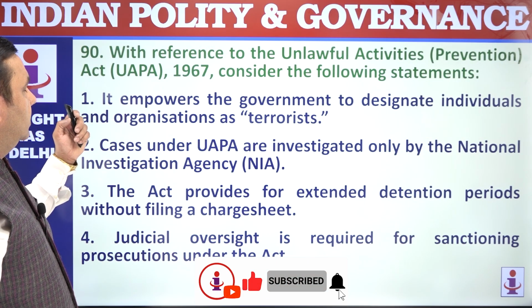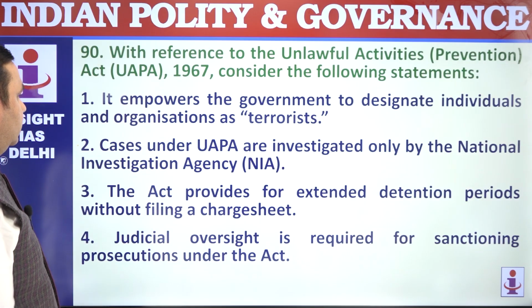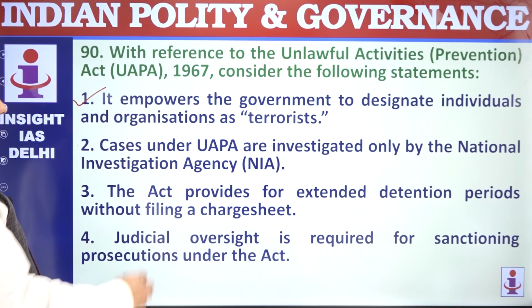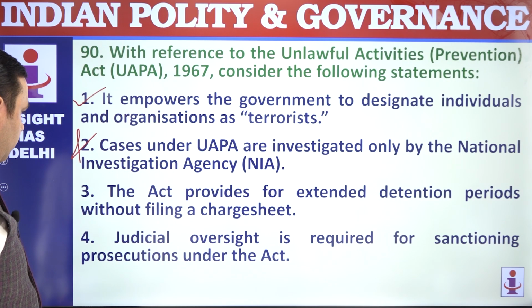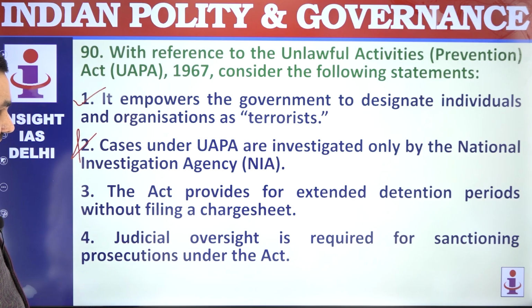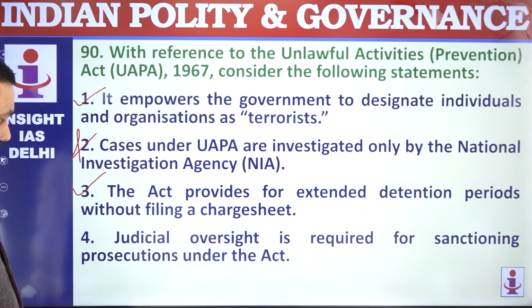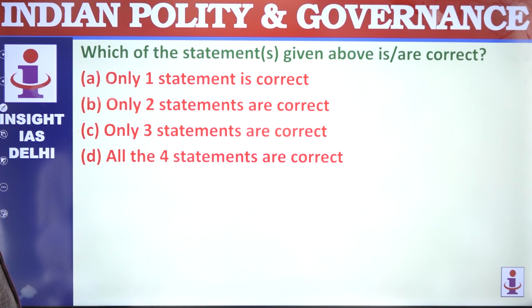UAPA law, let's see what are the points here. It empowers the government to designate individuals and organizations as terrorists. That's correct. Case under UAPA can be investigated by NIA or other agency. That's wrong. The Act provides for extended detention period. That's correct. Judicial oversight is required. That's correct. 1, 3, and 4. Only 3 statements are correct.